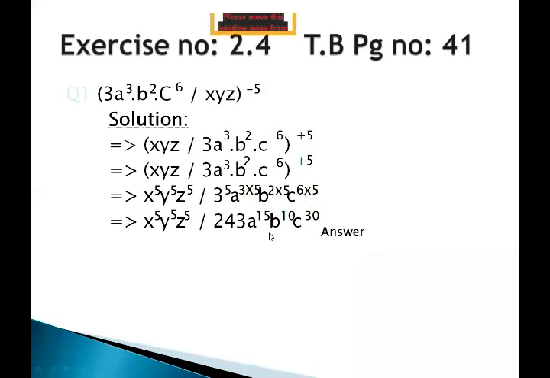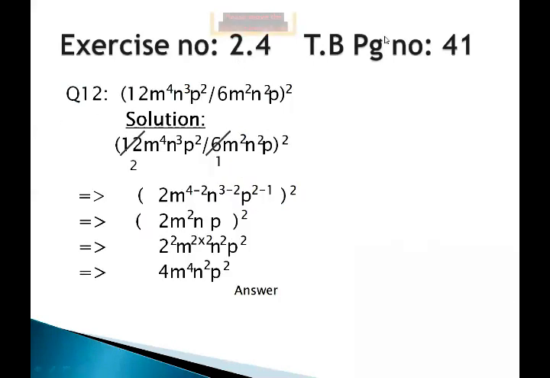And what do you think, is any cancellation possible? No, there is no possibility because the constant in the numerator is 1 and in the denominator we have 243, and all the variables used in the numerator as well as the denominator are all different, so there is no possibility of further simplification.